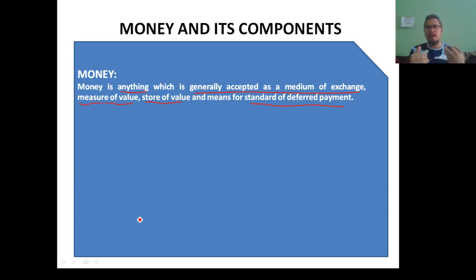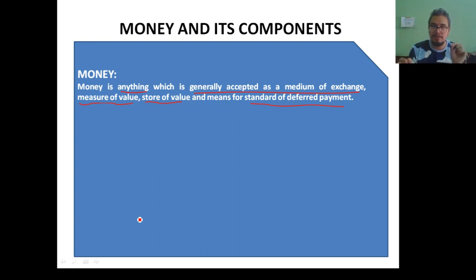We can learn this definition with a simple abbreviation, that is MMSS. We all know that when we send a picture message, it is known as MMS, isn't it? So you have to add one more S to it and it will become the definition of money, that is MMSS.